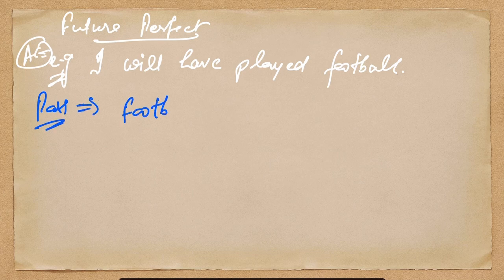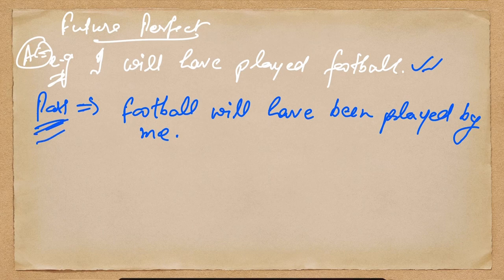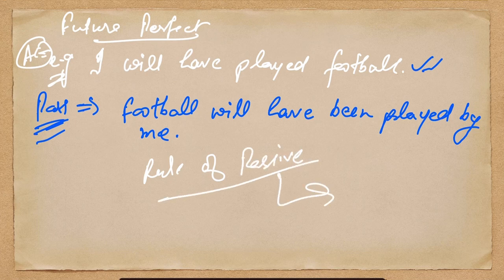So how can the passive form be written? Football will have been played by me. I am not going to provide you the rule of future perfect, which is covered in the tenses, and the rule of passive you have to write yourself. It's your homework.